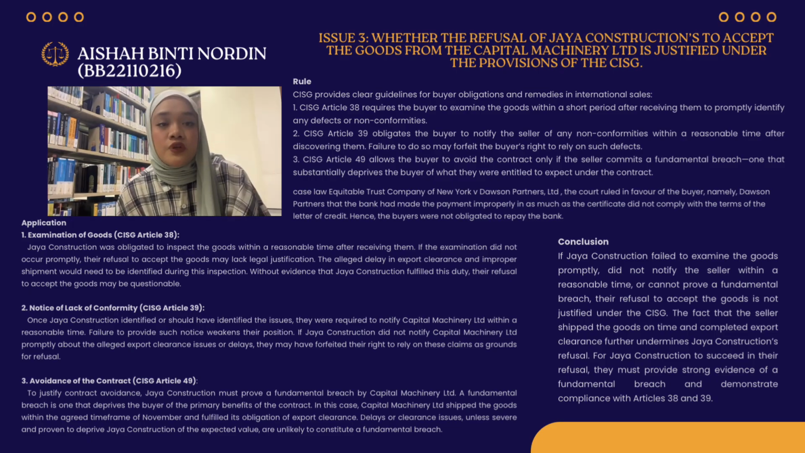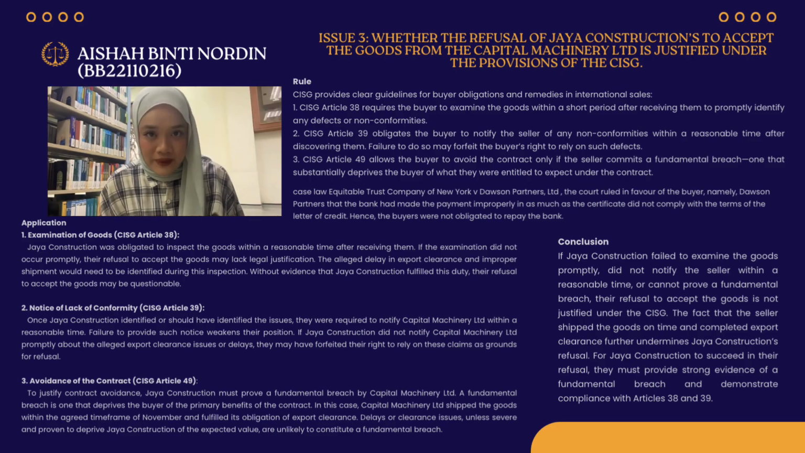So the conclusion is, if Jaya Construction failed to examine the goods promptly, did not notify the seller within a reasonable time, or cannot prove a fundamental breach, their refusal to accept the goods is not justified under the CISG. The fact that the seller shipped the goods on time and completed export clearance further undermines Jaya Construction's refusal. For Jaya Construction to succeed in the refusal, they must provide strong evidence of a fundamental breach and demonstrate compliance with Articles 38 and 39. That's all from me. Thank you.